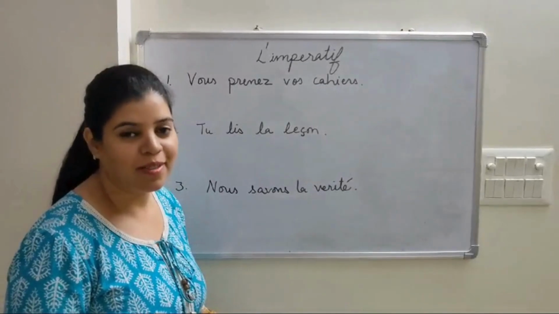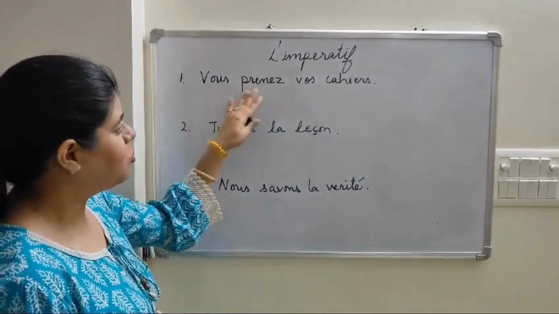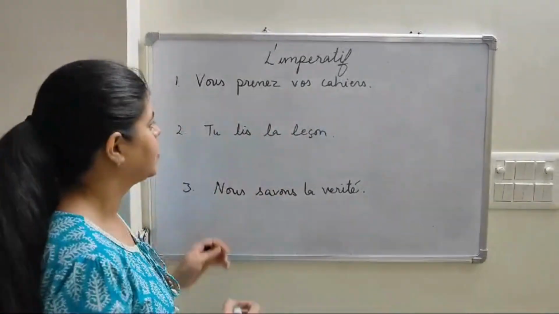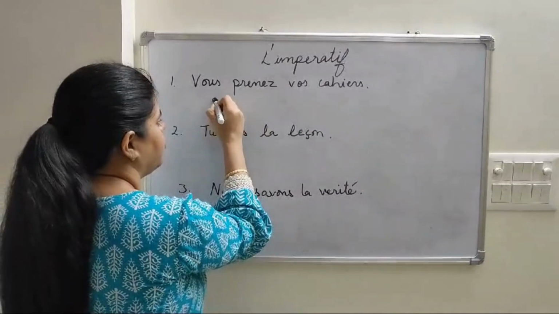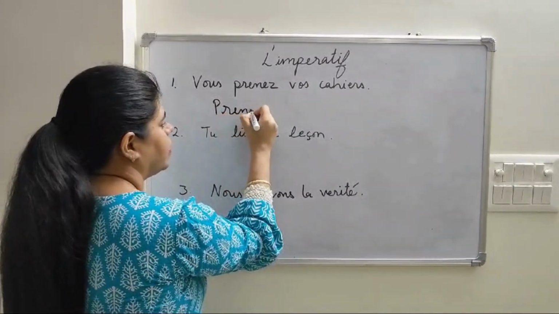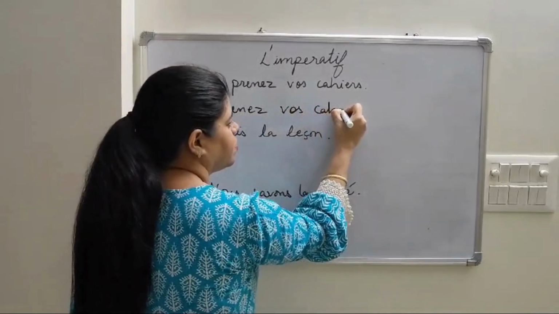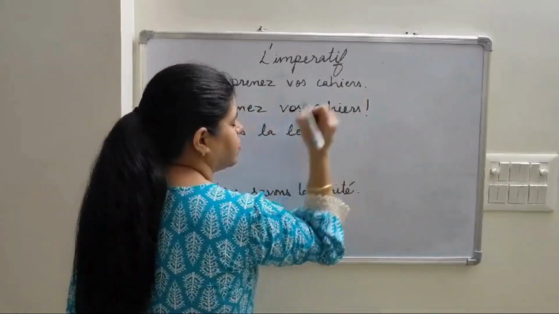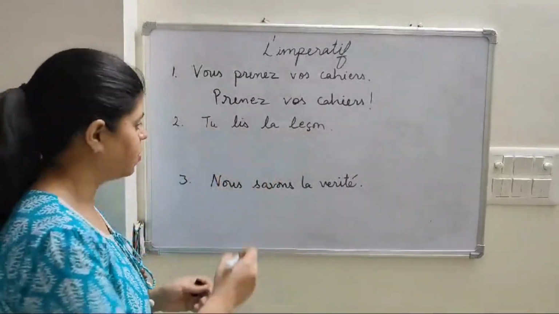Time for an exercise. Let's change these sentences to imperative. Vous prenez vos cahiers. Now, I'll remove the subject and I'll take only the conjugation of prendre, and it would be prenez vos cahiers. Next one, tu lis la leçon.